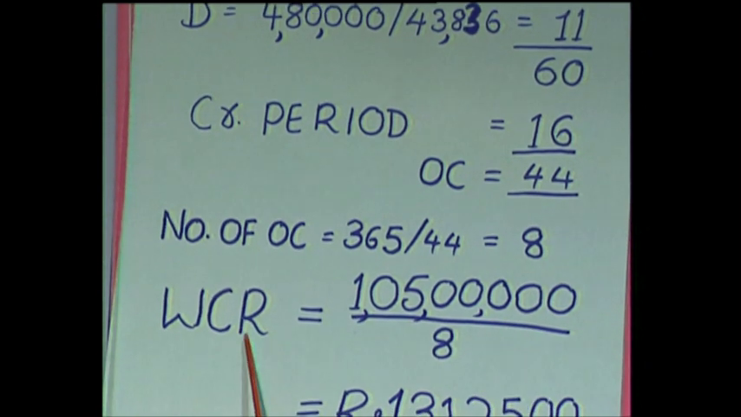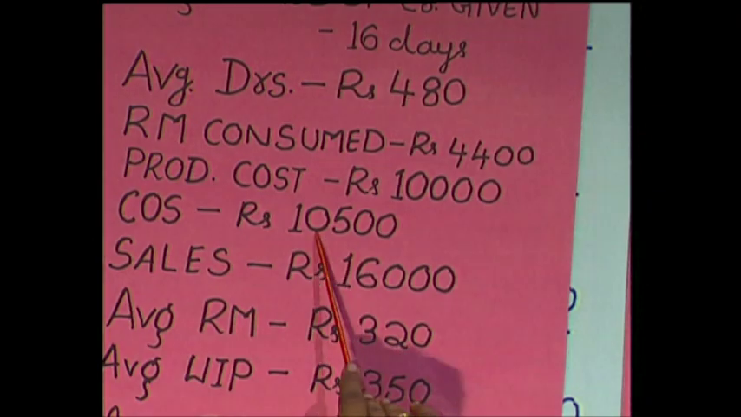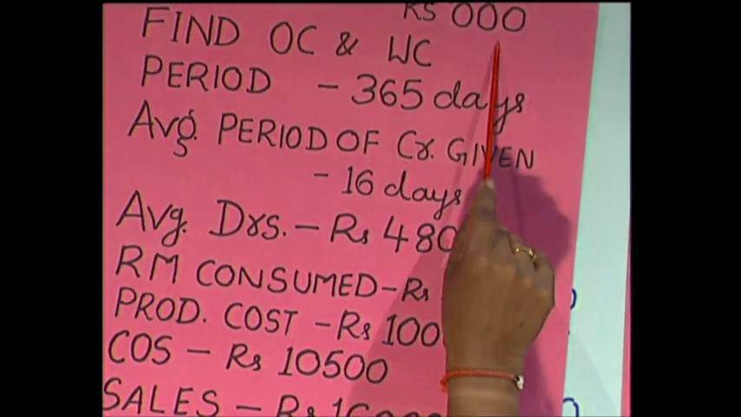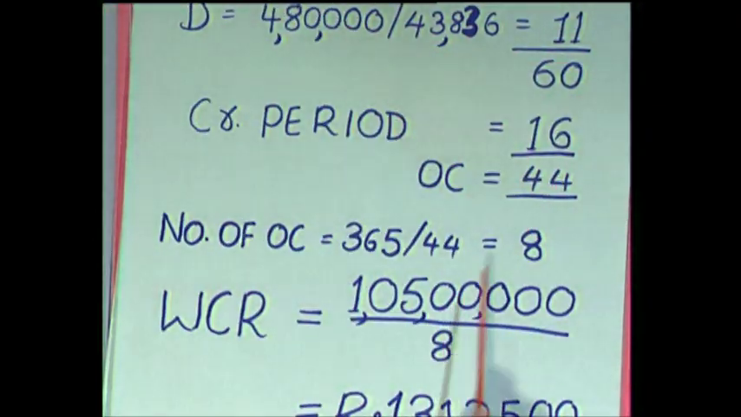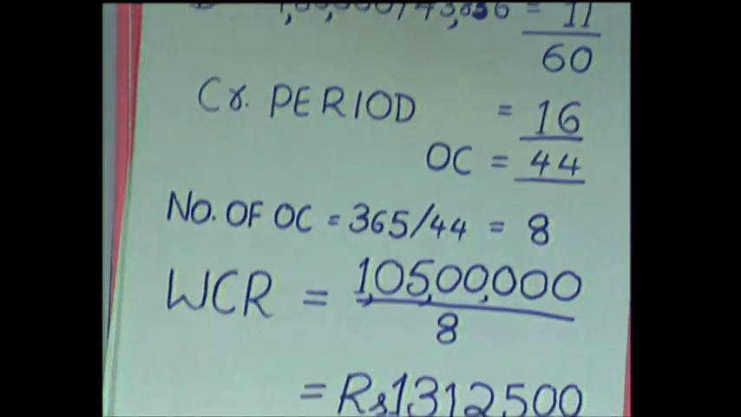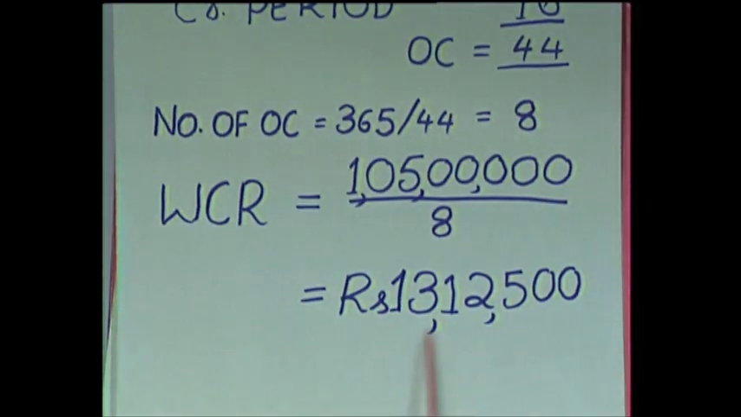Now, calculate working capital requirement. Working capital estimation is now very simple. You have to take total cost. Total cost is 10,500 followed by 3 zeros divided by number of operating cycles 8. We get working capital requirement as 13,12,500. This is how we are estimating working capital requirement.